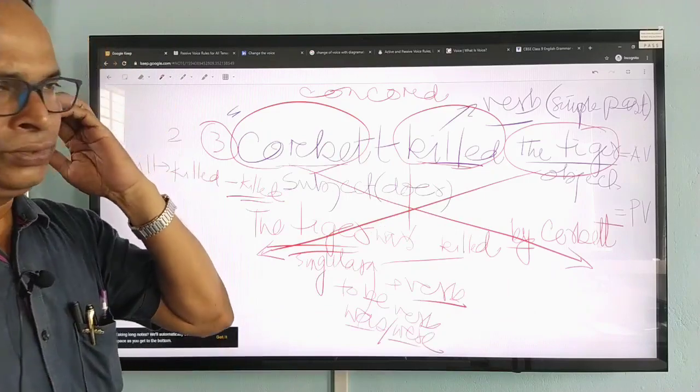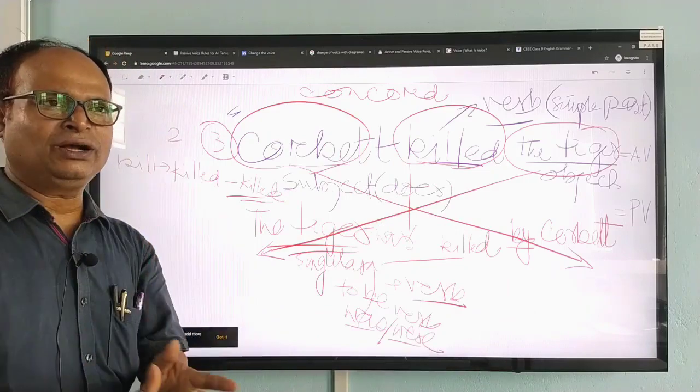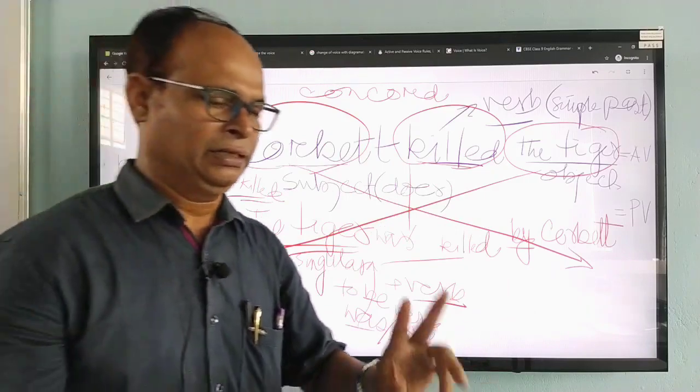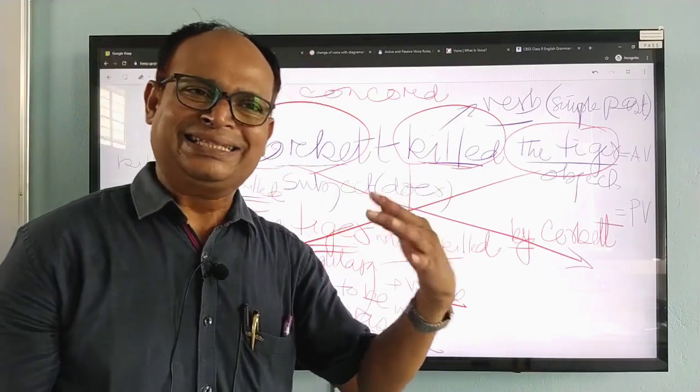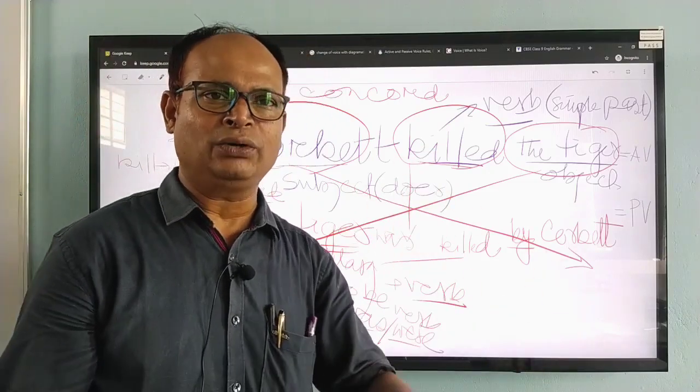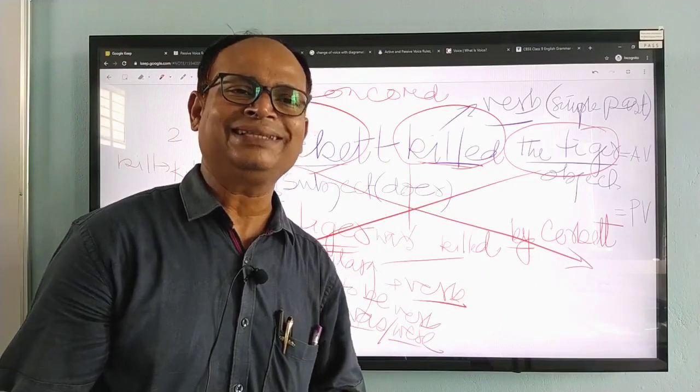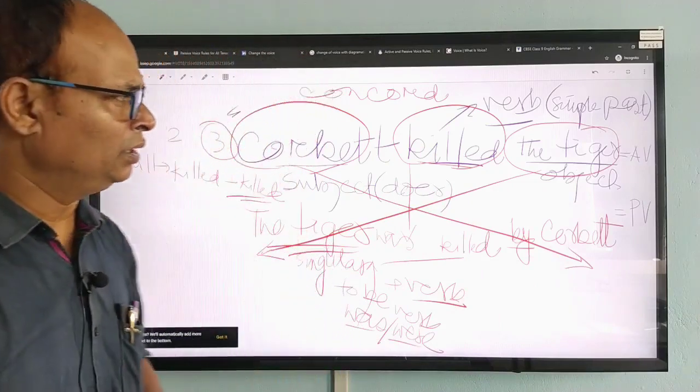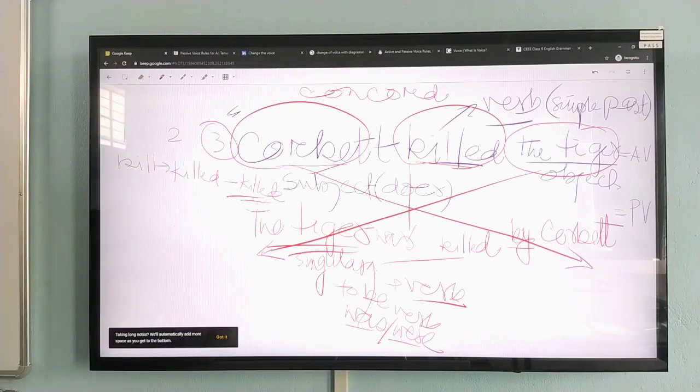In this way we will change it. In changing there are also two different rules: changing with the change of meaning, and changing without the change of meaning. We will have to see that very clearly, then only our understanding will be clear.